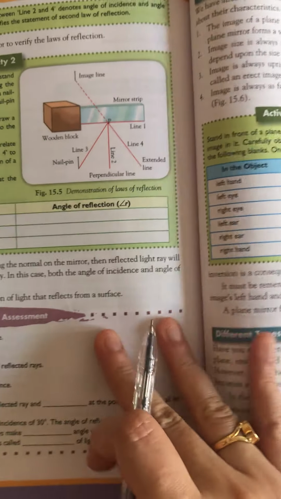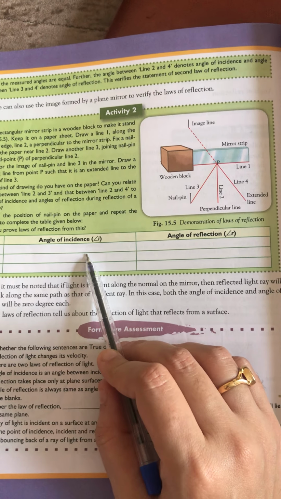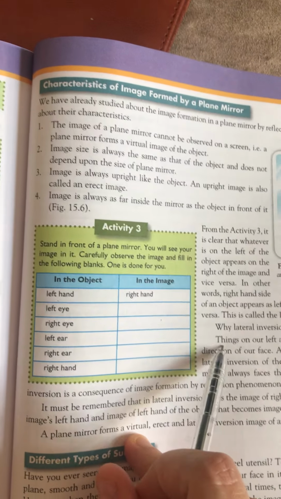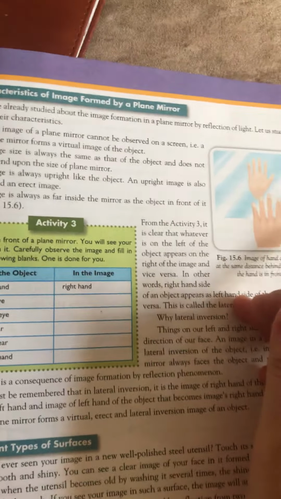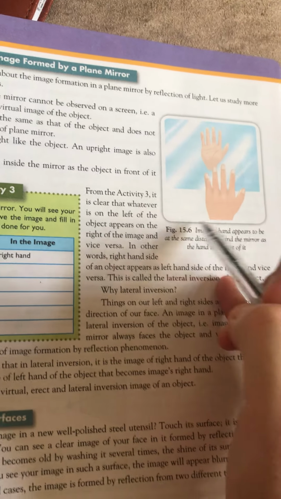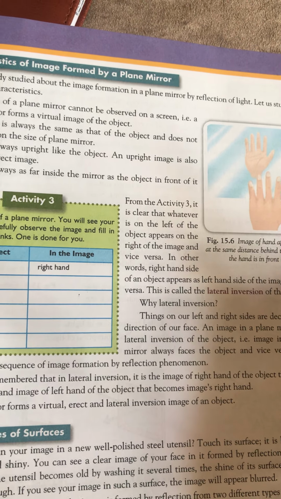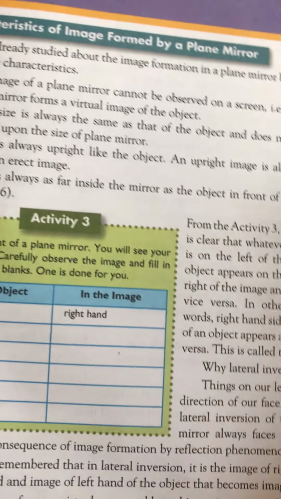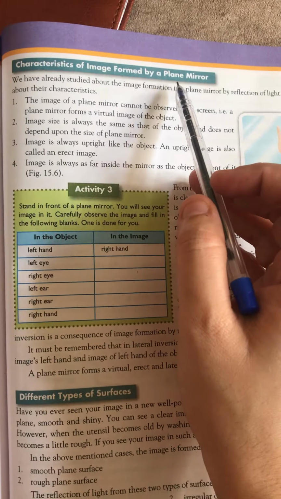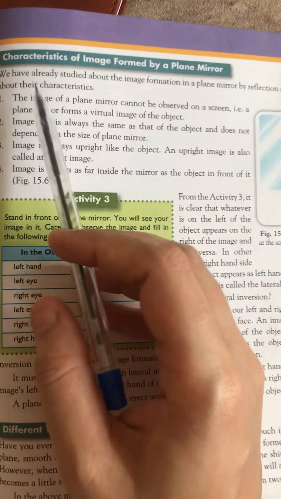Next we have these activities. These activities show the laws of reflection, that angle i is always equal to angle r. Next we have the characteristics of the image formed by a plane mirror. Now, what is a plane mirror? This is the plane mirror, you can see, and it is prepared by applying silver polish to the glass to make it able to reflect. So how do we prepare a plane mirror? By polishing the glass with silver paint, you can say.